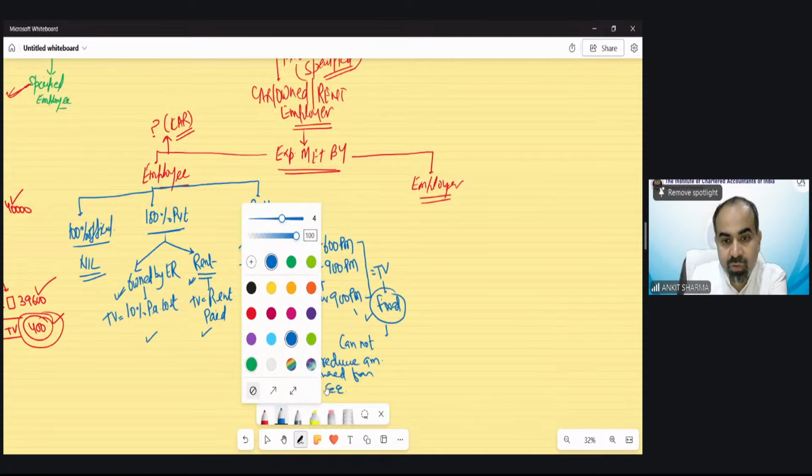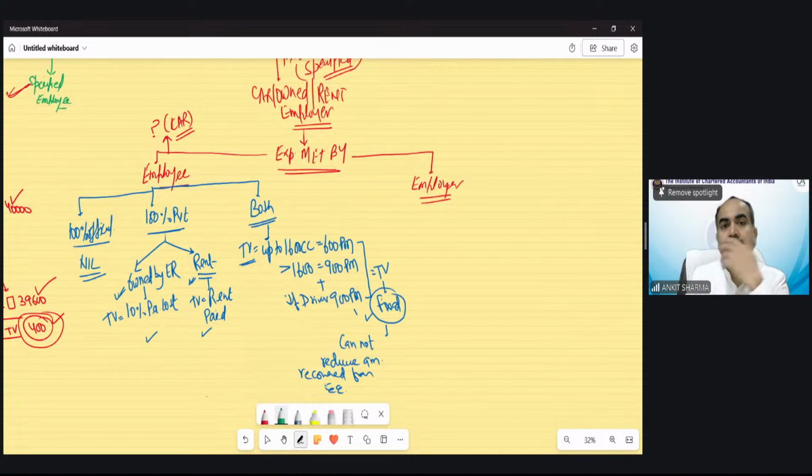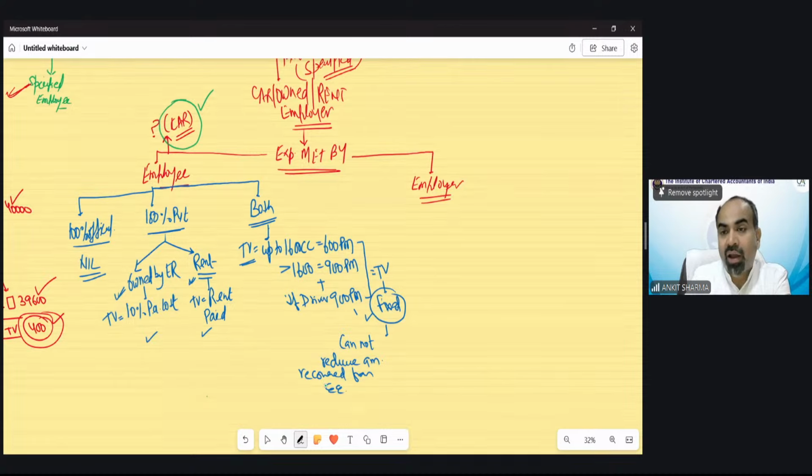Understood? Now the last one. You have seen that in this case the car was my perquisite, so we taxed the car value, and for the car, this is the fixed limit we have to tax. Now in the last case, can you tell me what the perk actually is? In the last case, what is the perk we need to tax?